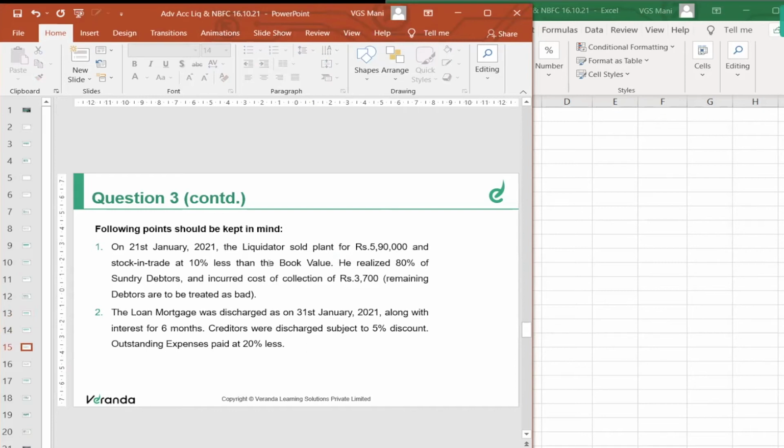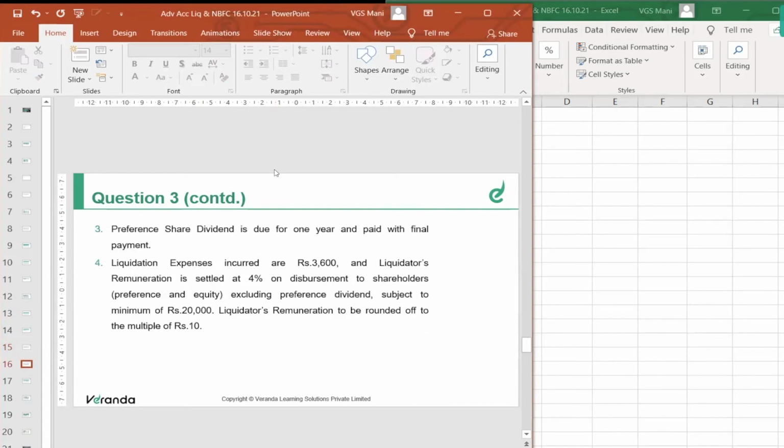So on 21st January, the liquidator sold the plant for 5,90,000 and stock in trade at 10% less than book value. He realized 80% of sundry debtors and incurred cost of collection 3,700. Remaining debtors are to be treated as bad. Mortgage loan was discharged on 31st January along with interest for 6 months. Creditors were discharged subject to 5% discount. Outstanding expenses paid at 20% less.